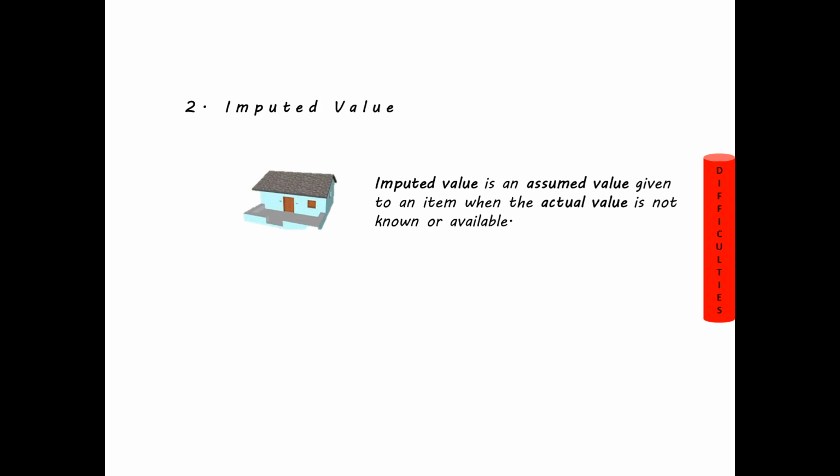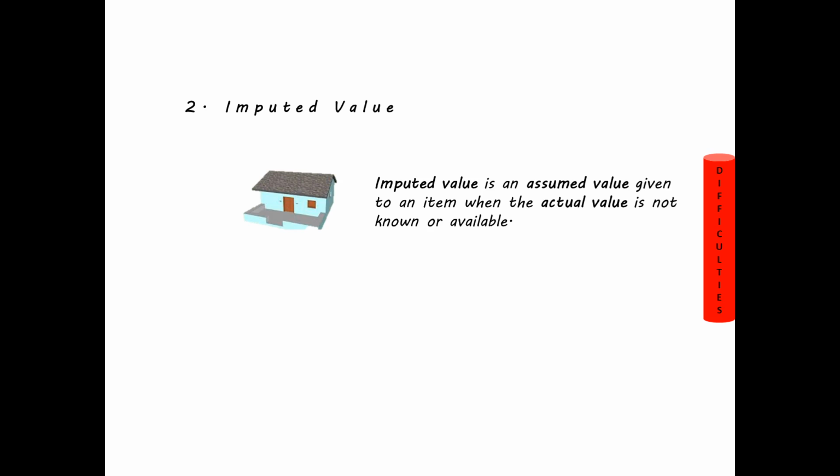So what will the government do? They will assign an implicit value to this house. For example, they may say that in this particular area or in this particular region, a house of this particular square feet has this much rent. So they assign this value implicitly. That is what is called imputed value.